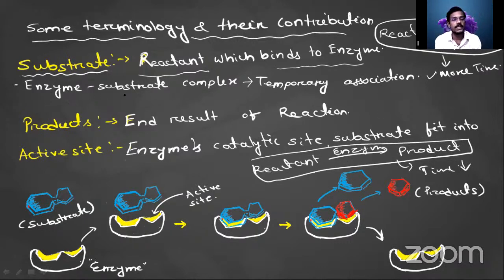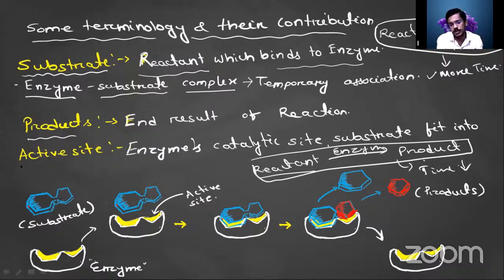Clear? So the enzyme has to bind with the substrate, so that the enzyme will bind with this reactant. Then there will be conversion into your product. So first of all, what happens? The enzyme will bind with the substrate and make the enzyme-substrate complex, and that enzyme-substrate complex is temporary. After the conversion into your product, the enzyme will dissociate from the substrate. Then what is product? That is the end result of the reaction.